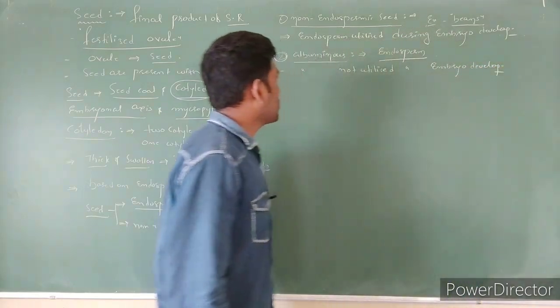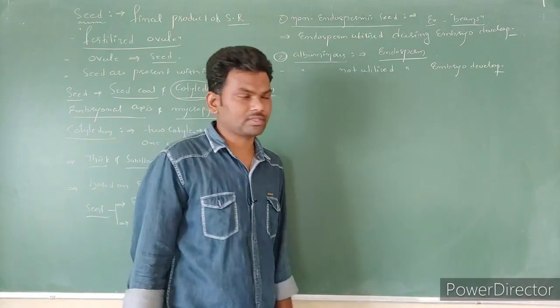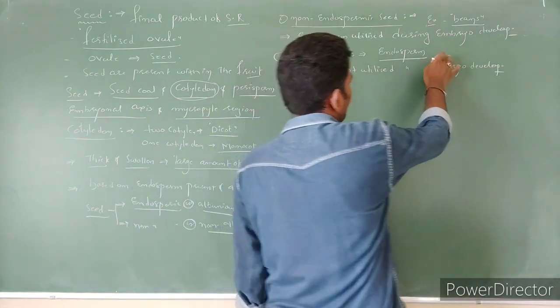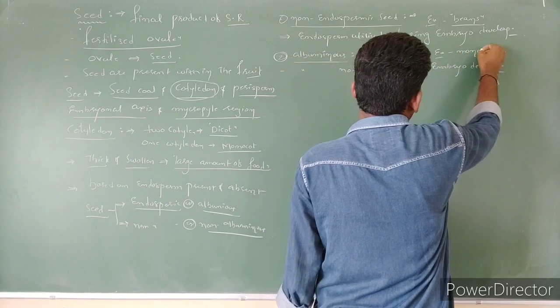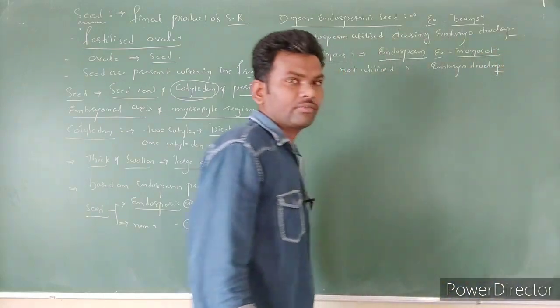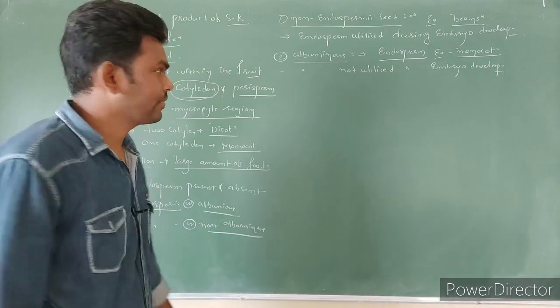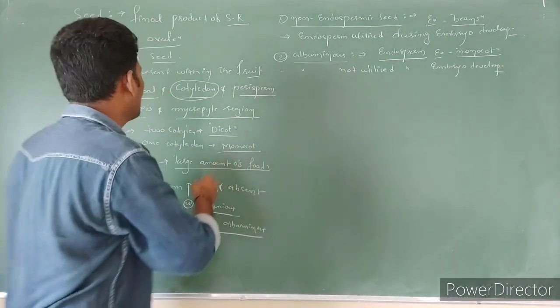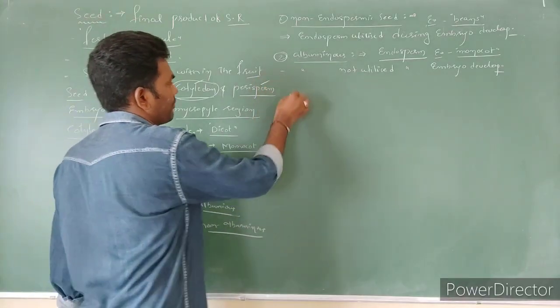So such seeds we call albuminous seeds, nothing but endospermic seeds. Examples are most monocots, such as maize and wheat. So this is regarding cotyledons.